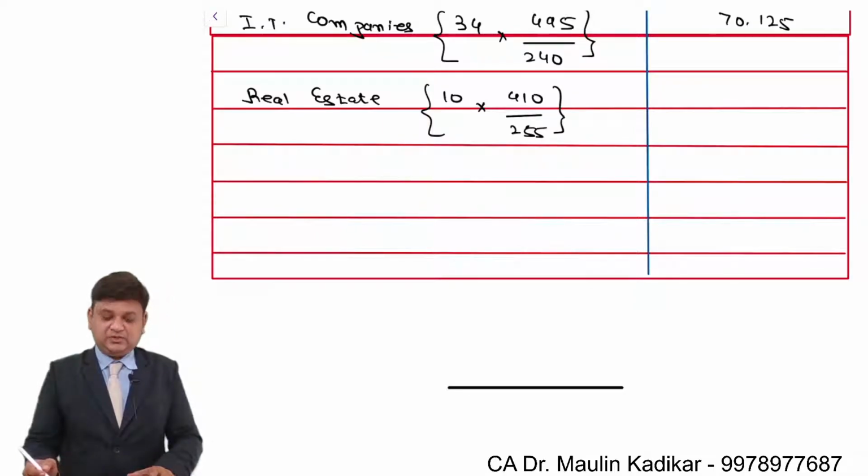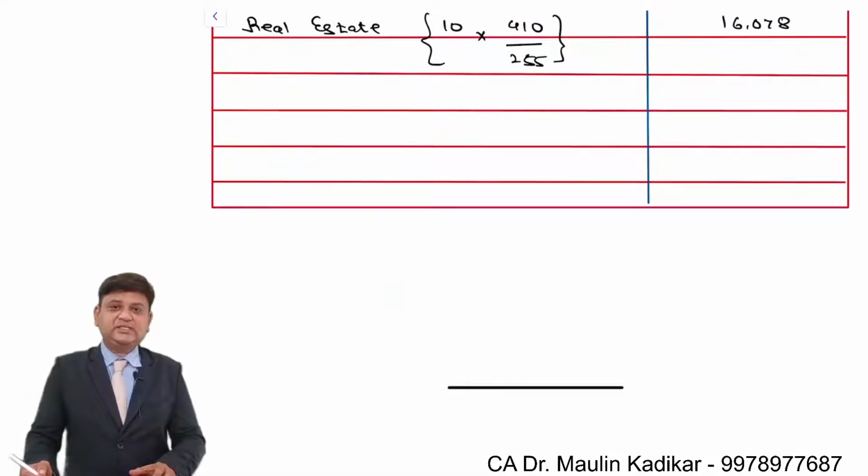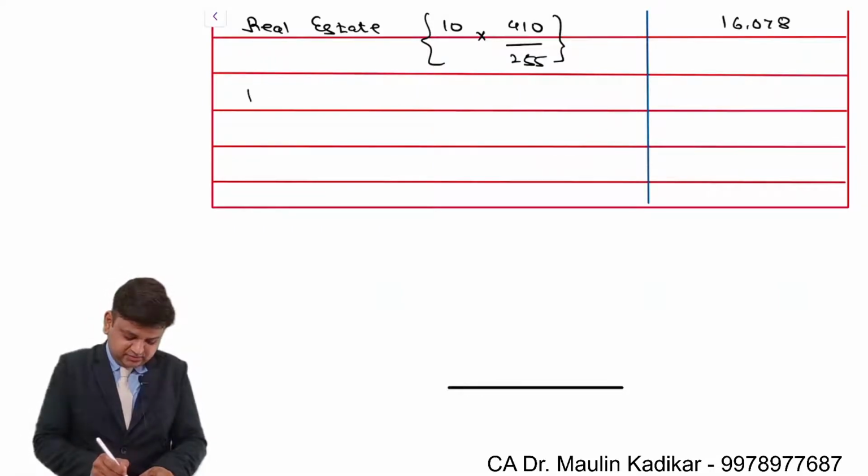So 16.078. Next is investment in listed bonds.